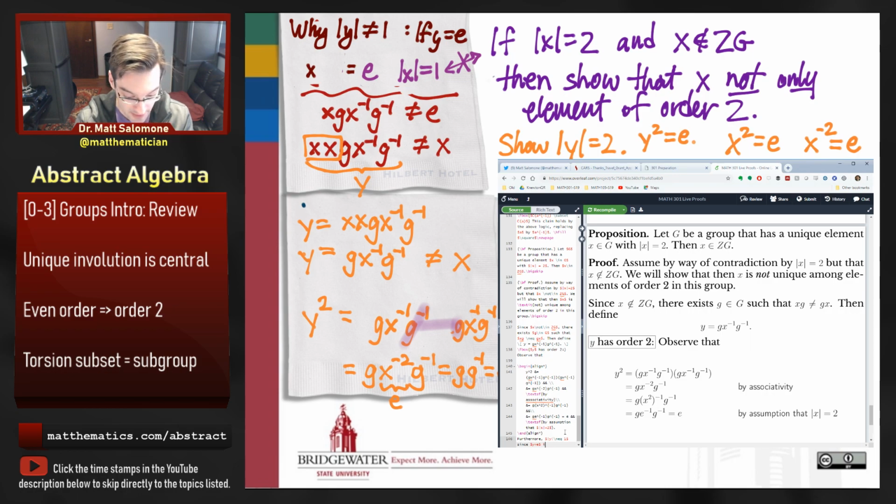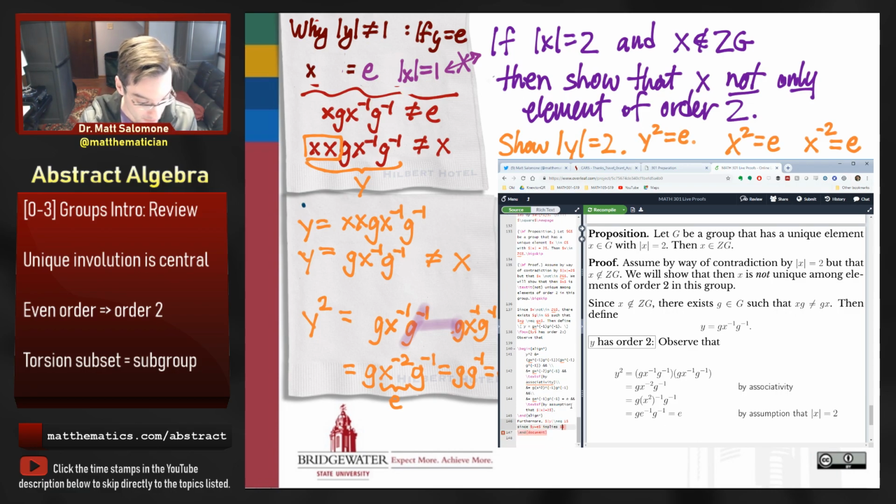y equals the identity implies that, this line of reasoning up here, right. I guess I had it and I erased it. But it implied that g x inverse g inverse is equal to the identity, which implies that x is the identity.